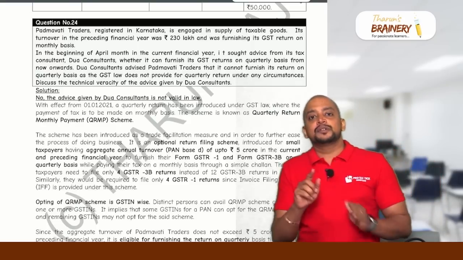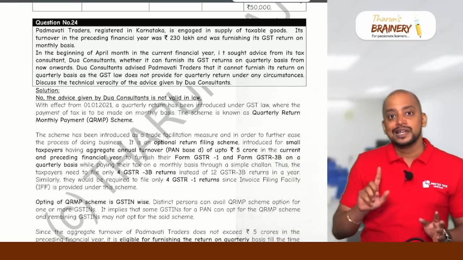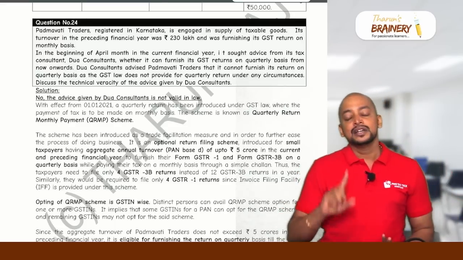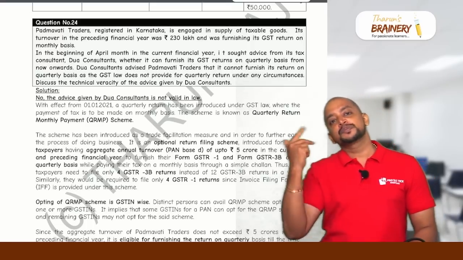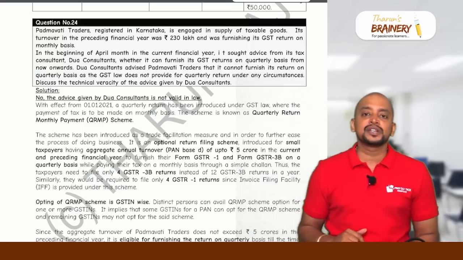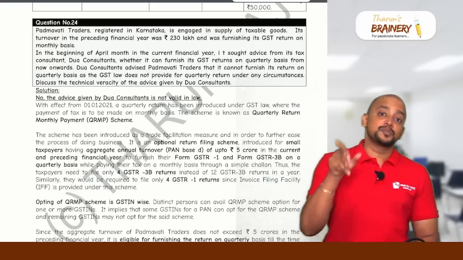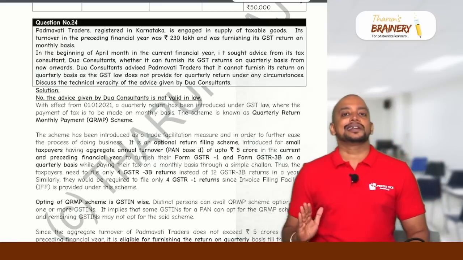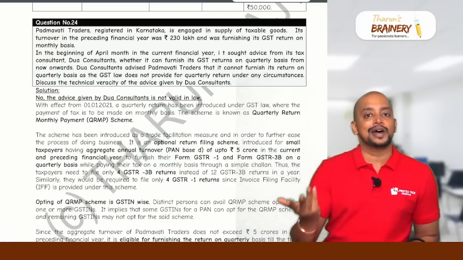Remember A for after, B for before. A will be 1, B will be 2. First alphabet is A, second alphabet is B. So 1 month after, 2 months before. For April, 1 month after means 30th April. 2 months before means February. So from February 1st to April 30th, any time they can opt for QRMP.